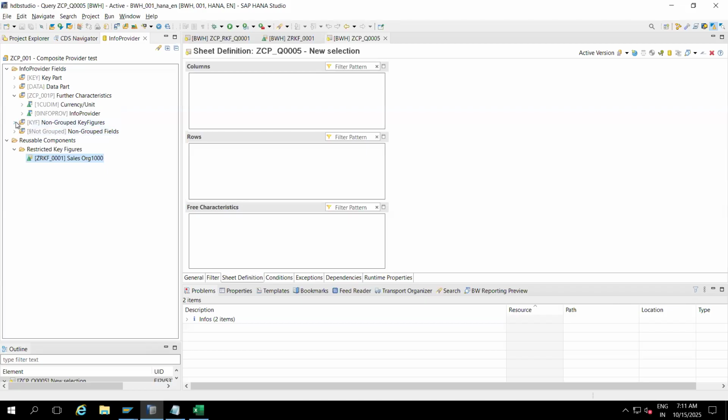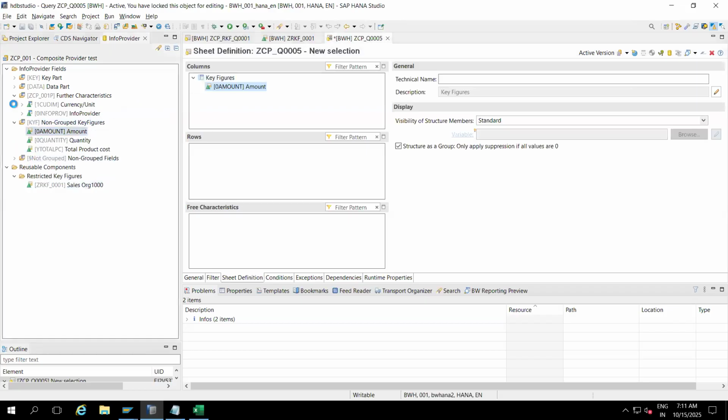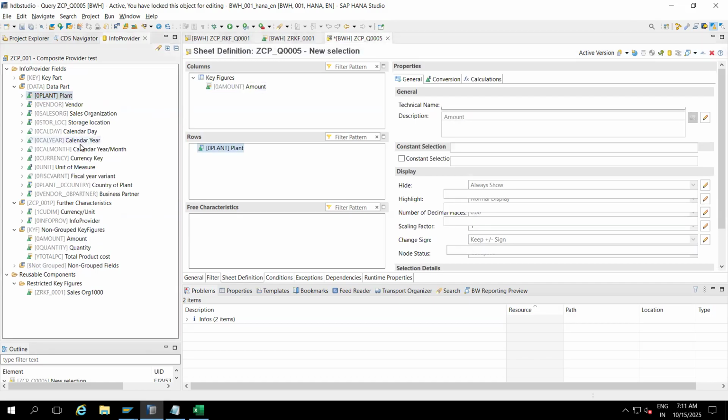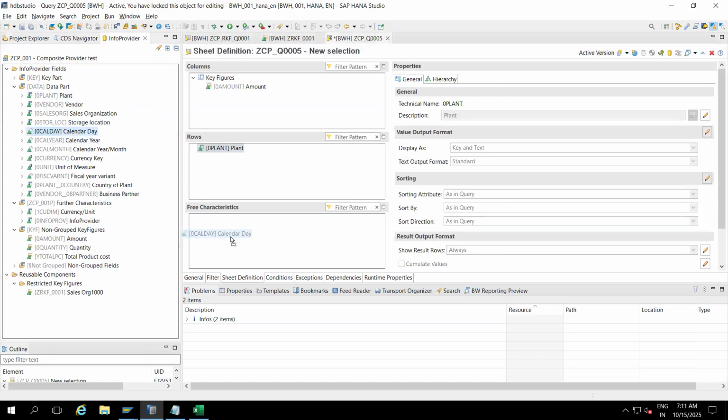Nothing will be there here. Now drag and drop the amount. For example, here I will drag and drop plant, and I will drag and drop day and year. You can select multiple at one time and move them as well. And I'm saving it.